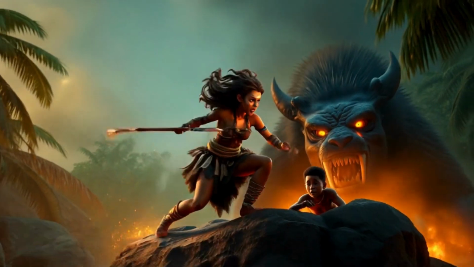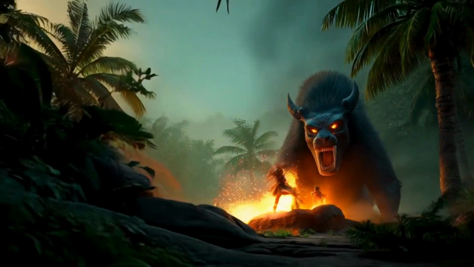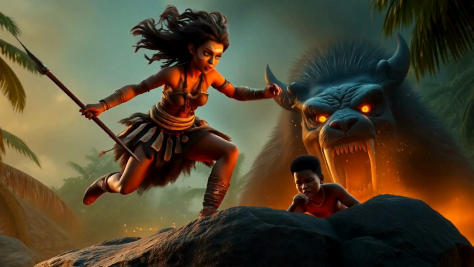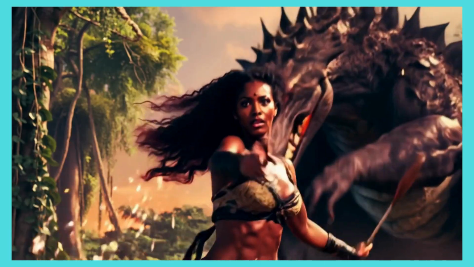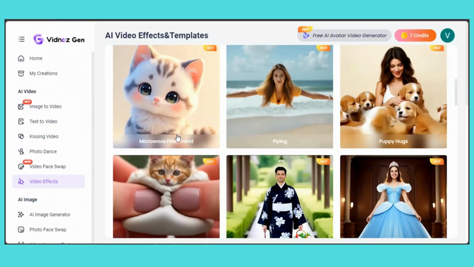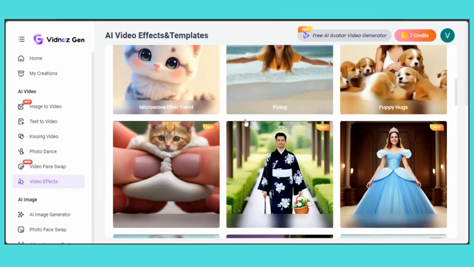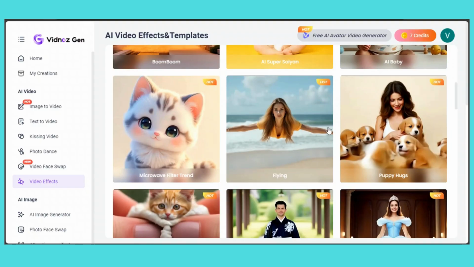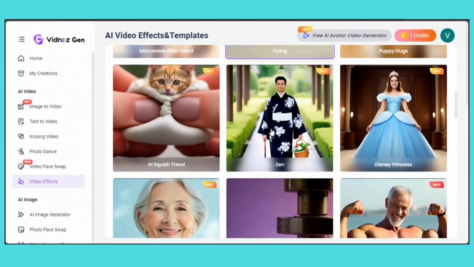This powerful AI lets you generate 5 to 8 videos for free every single day. With just one click, you can turn text into video, apply popular effects like the microwave filter, flying, or AI squish, and bring your ideas to life in seconds.